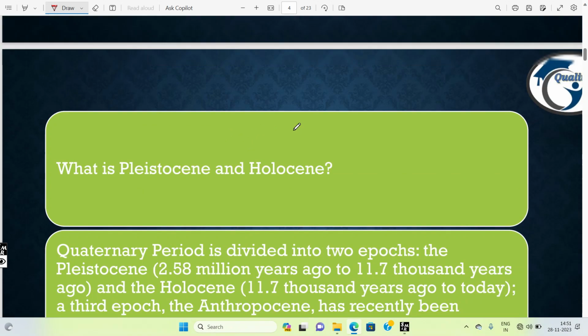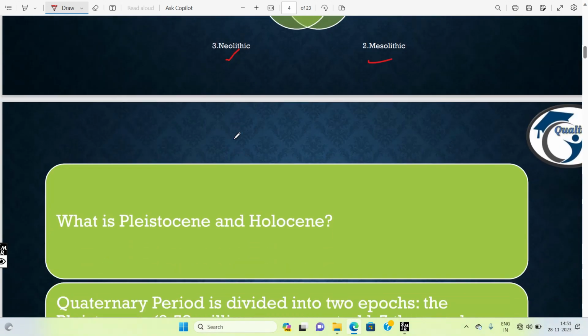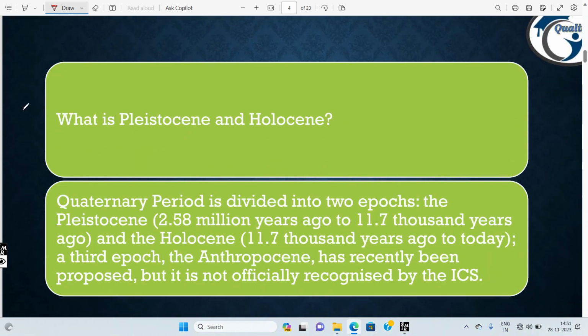Before knowing about Paleolithic, Mesolithic, Neolithic, Chalcolithic and Iron Age, we have to see some more slides that I will show you here very clearly: what is Pleistocene and Holocene? You have to know that whatever is important for your examination, those topics only will be discussed in our whole classes. We are not going to discuss any stories or any unwanted stuff. The main reason is the examiner is not going to ask you about stories.